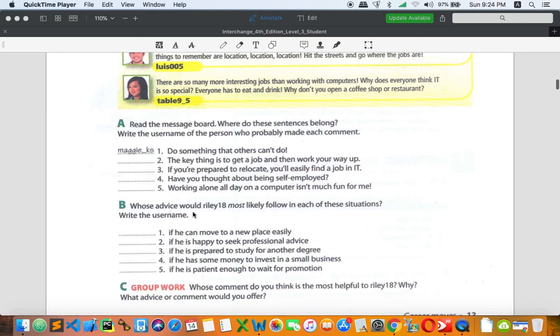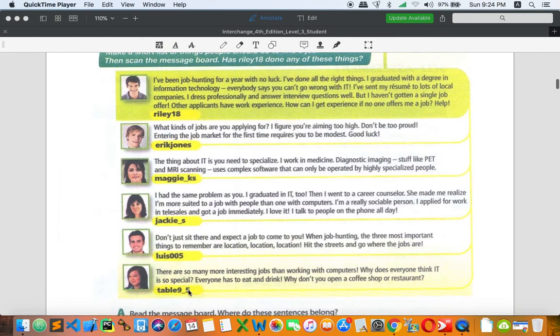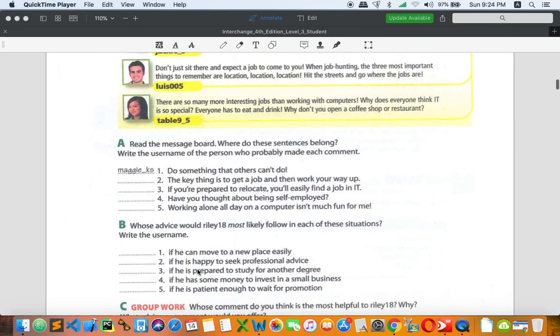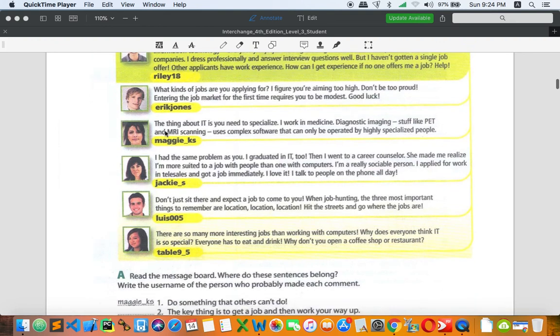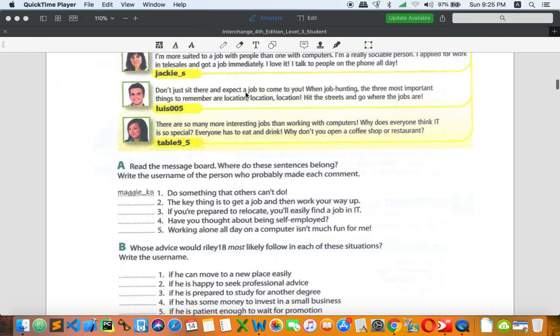Whose advice would Riley 18 most likely follow in each of these situations? So write a username. The username is about this kind of names right here. If it can move to a new place easily, you can take a look at this. So which one exactly? You have to write the username of these people, but maybe you can guess the answer if you don't know exactly what to fill in. You can see here, it cannot be the table if you take a look at the picture, but I'm not really sure that the picture really matches with the name here. So you have to match the meaning rather than match the pictures.